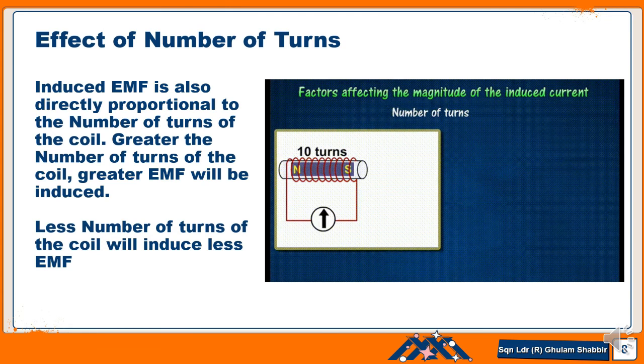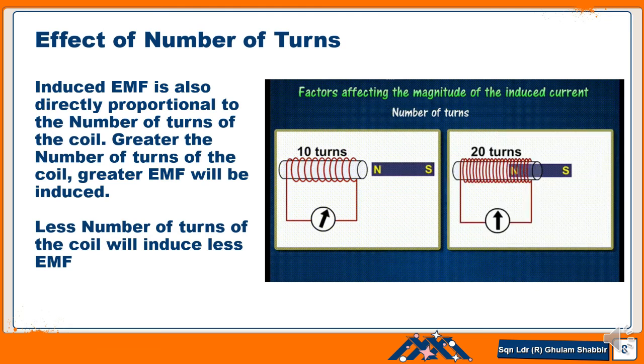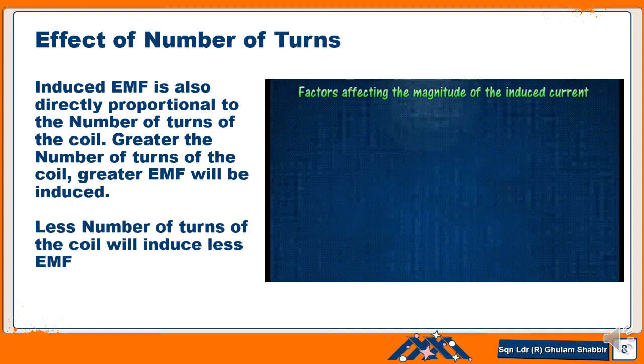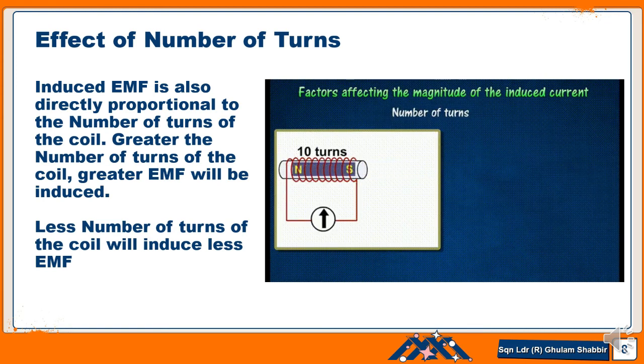So induced EMF is also directly proportional to the number of turns of the coil. Greater the number of turns of the coil, greater EMF will be induced. Fewer turns of the coil will induce less EMF. So this is the second factor which affects the induced EMF.